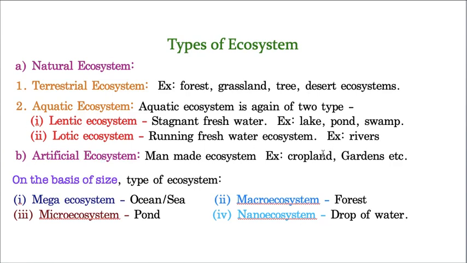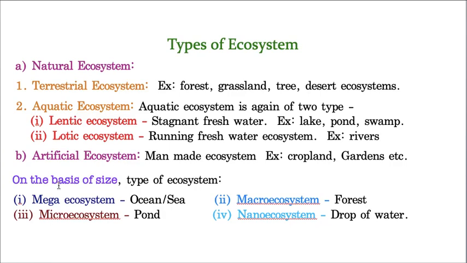The best example is cropland, and also gardens are not present by nature. For our recreation, we created these gardens. For example, if children want to play, we need a place, that's why we created this particular ecosystem. So that means a man-made ecosystem is called an artificial ecosystem.